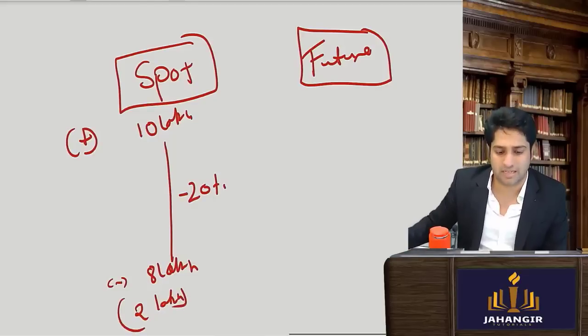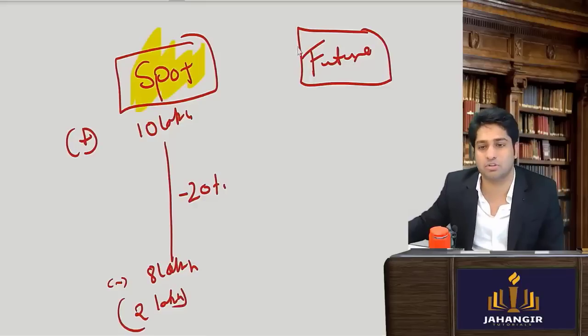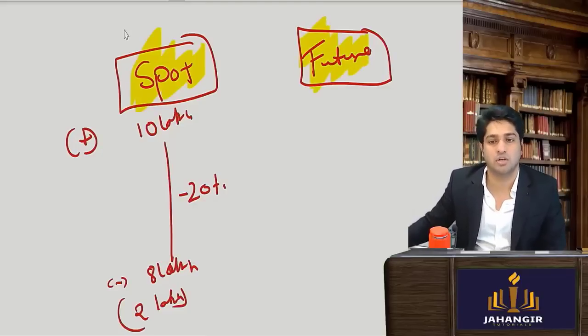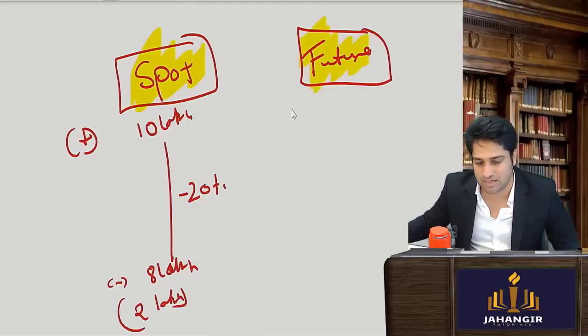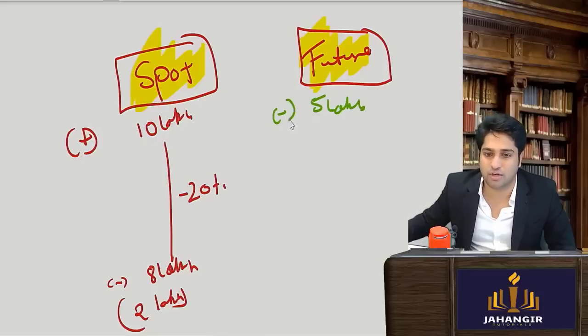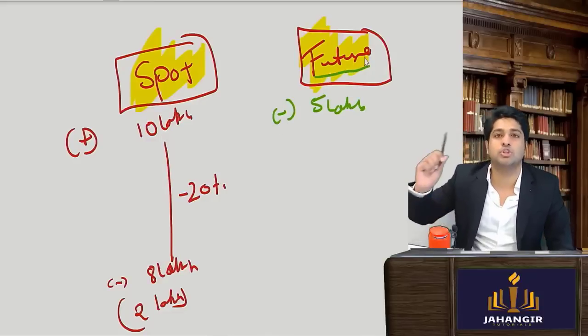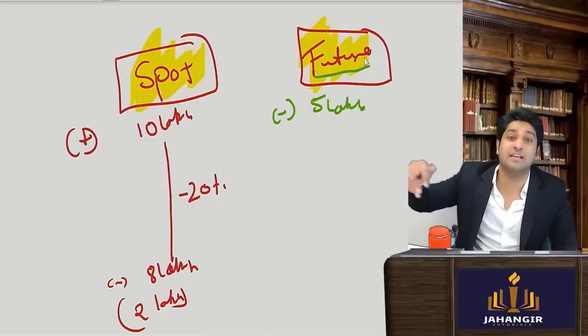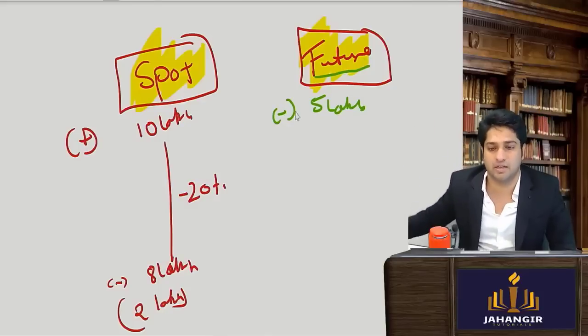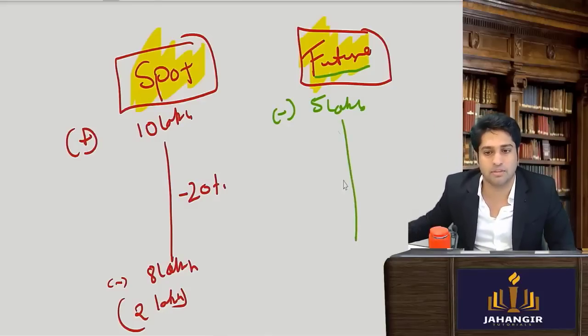So in order that I don't have such a big variation, I also take opposite position in the future segment. Maybe in the future market I don't go for full this, I say 5 lakhs I will short. Now what is exactly short? Short, I told you, if I am bearish, I feel गिर गया तो मुझे फायदा होना चाहिए. If I feel that it will fall, so more it falls, more I will make. Yes or no?